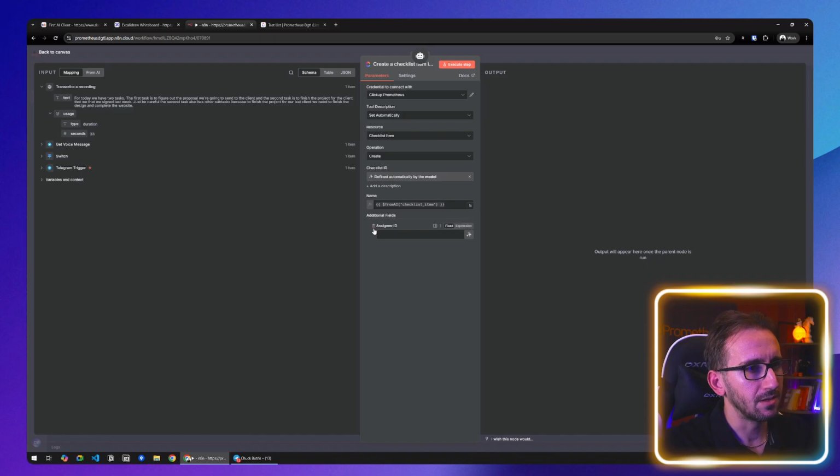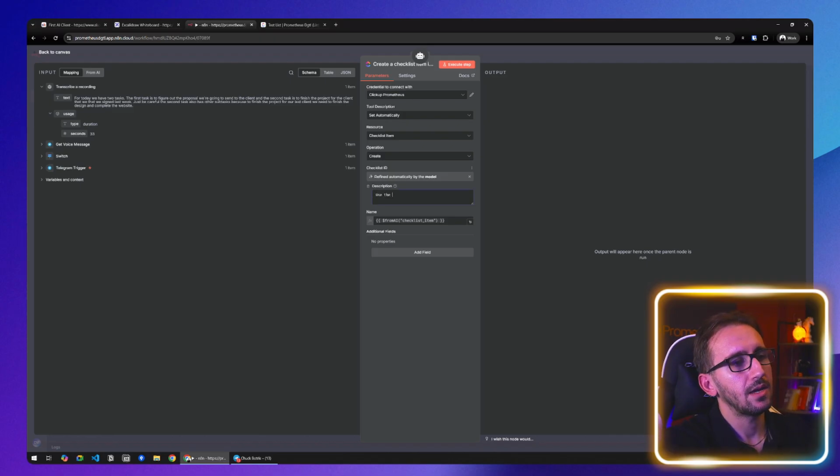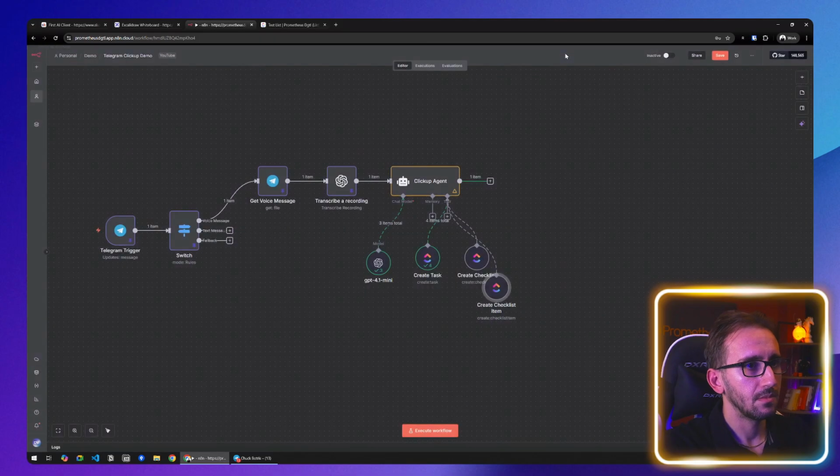On the additional field, we have only the assignee ID and we don't care about that. Let's see, and maybe add a description on the checklist ID. Use the ID of the checklist you created using the create checklist. And we're going to rename this to create checklist item. Okay. So we have create task, create checklist, and create checklist item.